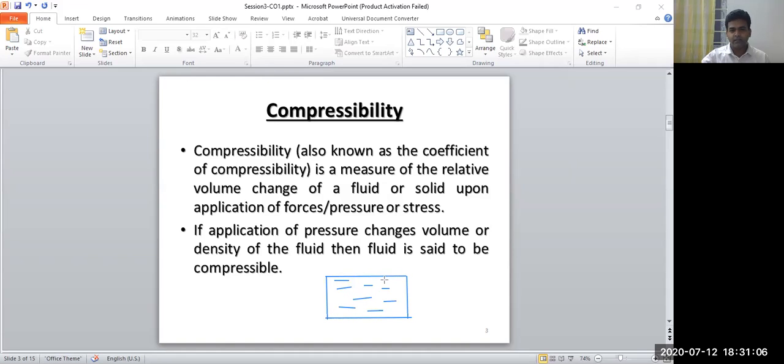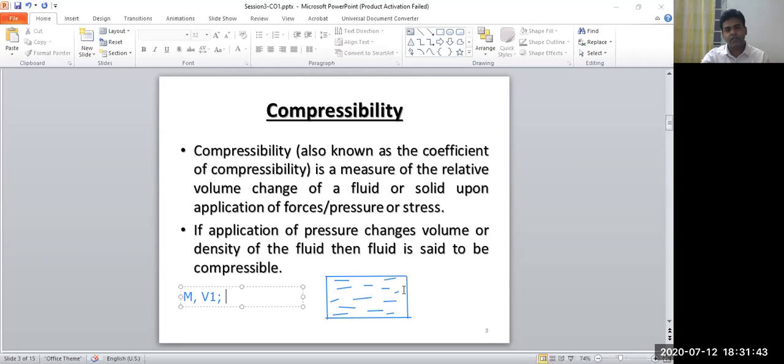It contains this much volume. The same fluid has some mass, suppose the mass is m and v1 is the volume. This is for this container.